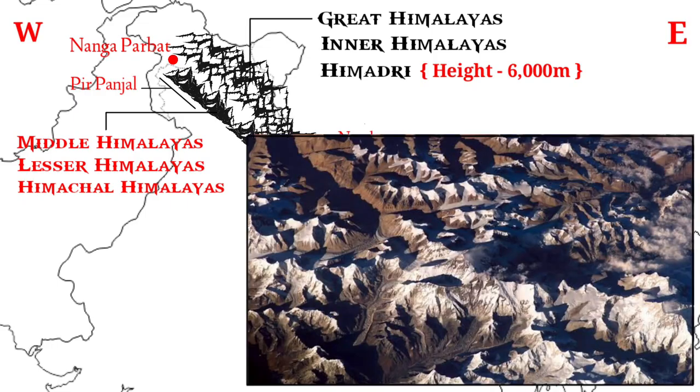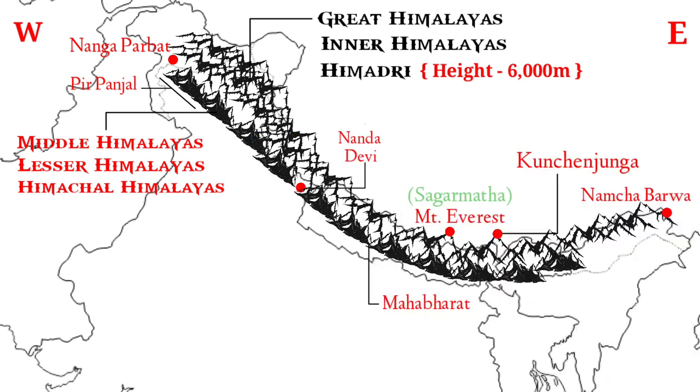This range forms the most rugged mountain system. The altitude of this range varies between 3,700 and 4,500 meters, and the average width is 50 kilometers. The famous Kashmir, Kangra and Kullu valleys lie in this range.